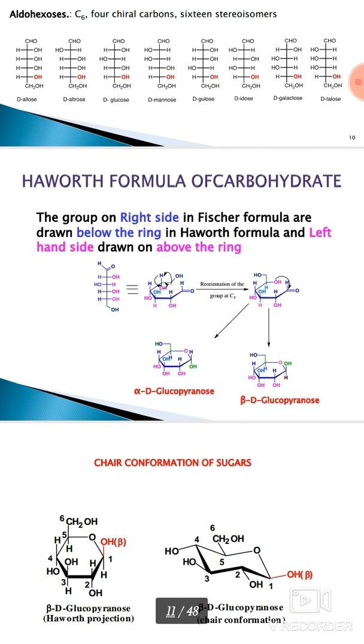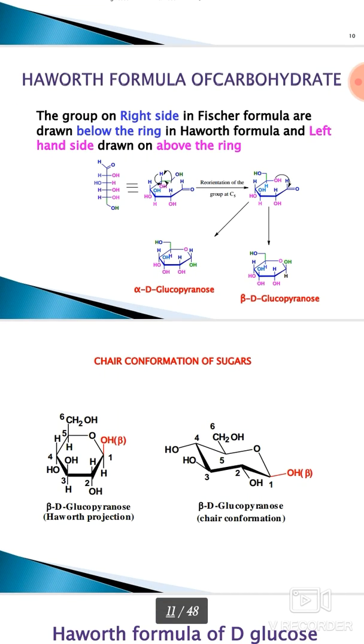Now we can see how to draw the Haworth formula of carbohydrates. Firstly, one important thing to know is that we first draw the Fischer formula. In the Fischer formula, the groups are on the right-hand side and left-hand side.